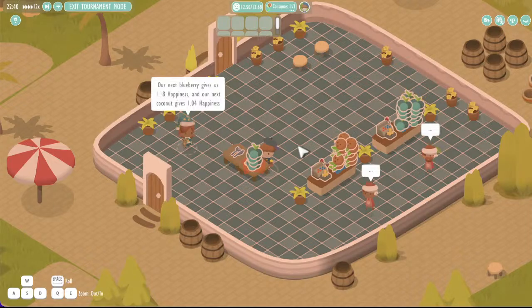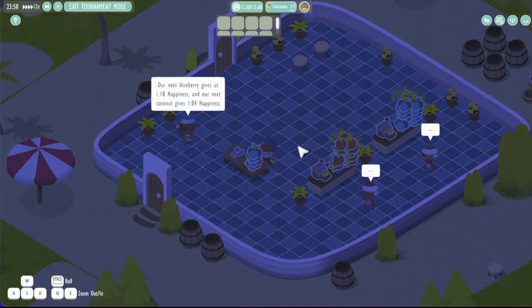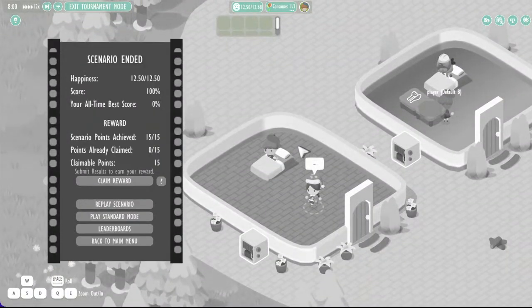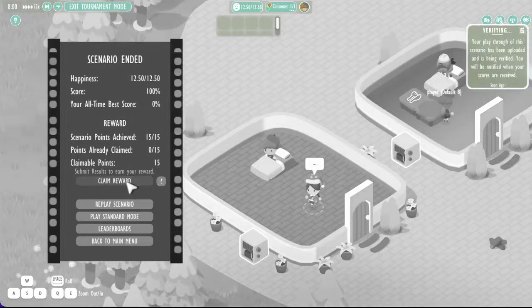There's no direct competition, but you can imagine later scenarios where you could compete as an entrepreneur or in other ways with other students. And I can get separate rewards for playing this particular mode for the scenario.